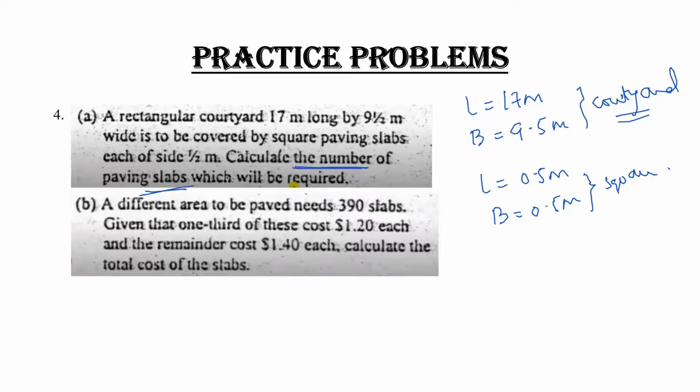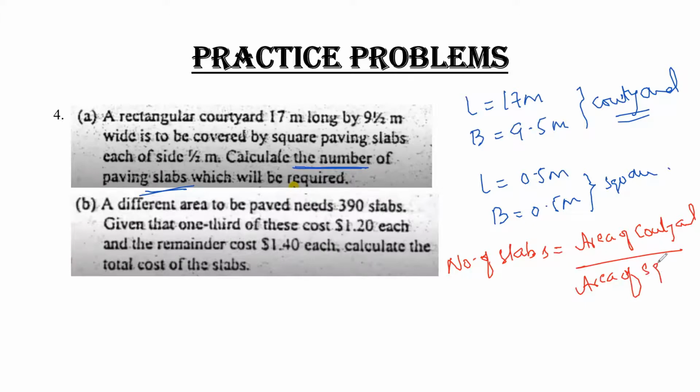How can we calculate? There is a simple formula for finding the number of slabs. The number of slabs equals the area we have to cover, that means the area of the courtyard, upon the thing we cover it with, that means the area of a square. So the formula for the number of slabs required is the area of that place which is to be covered divided by the area of that thing which helps you to cover it.